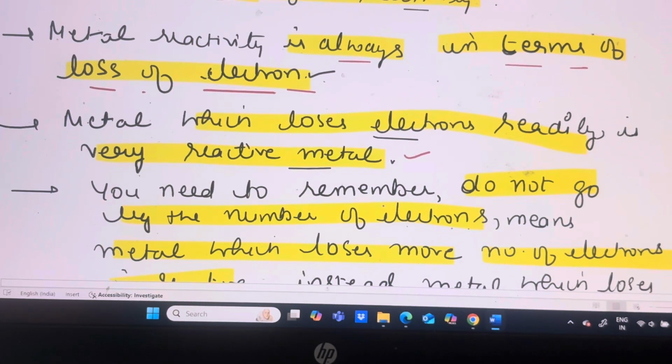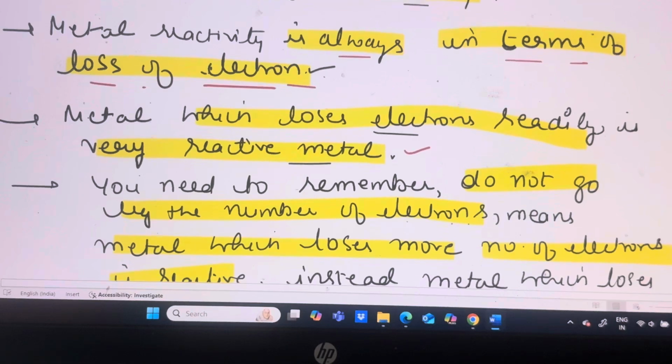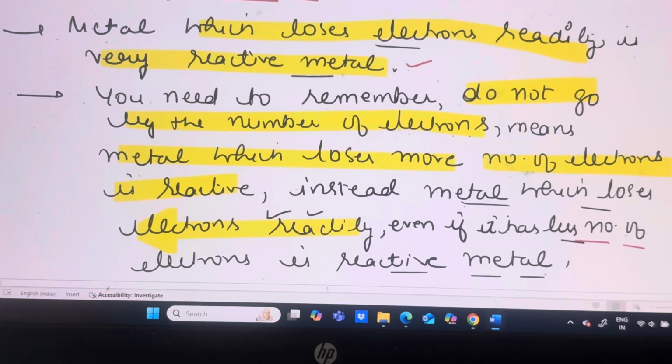Students, you need to remember one thing. There are so many metals existing in nature. So whenever I am talking about the reactivity of metals, you always need to think: the metal which loses electrons readily is a reactive metal.